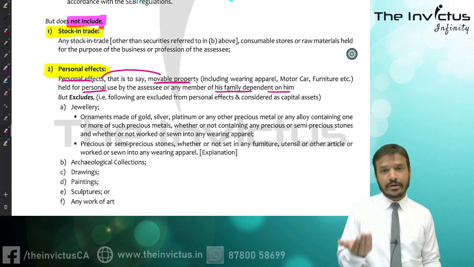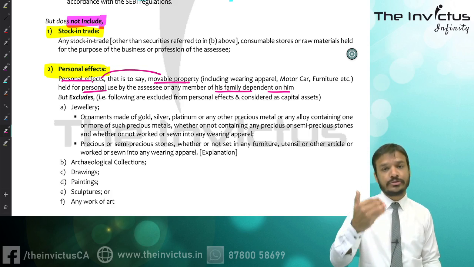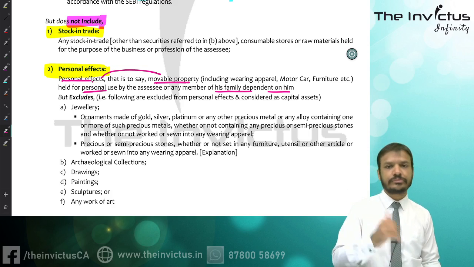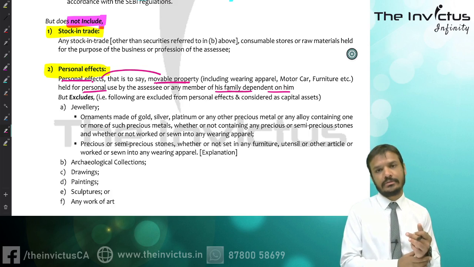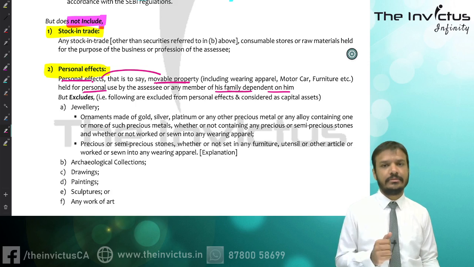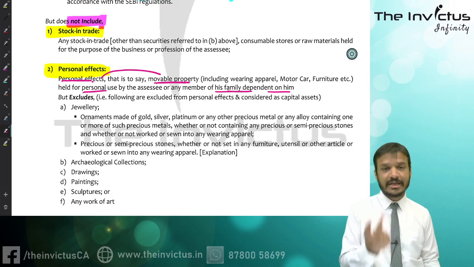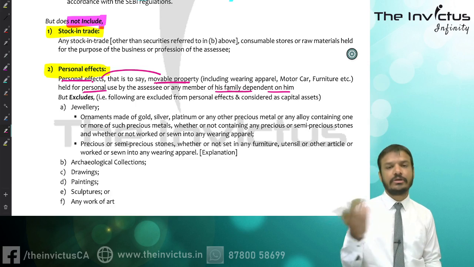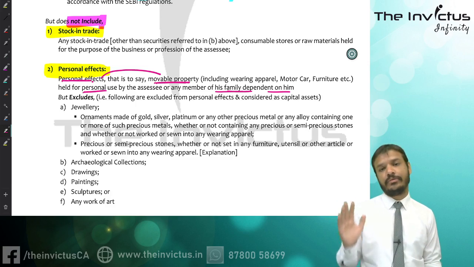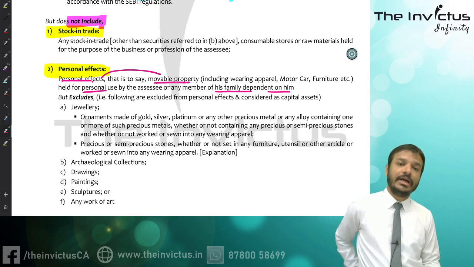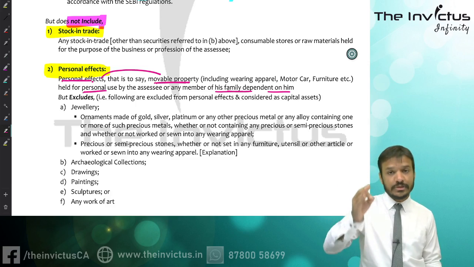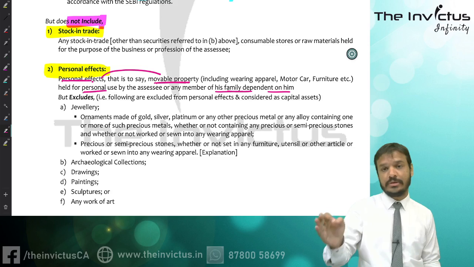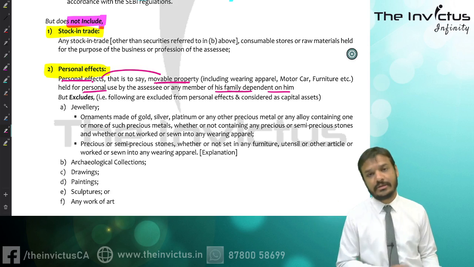For example, I have another car which is used by my younger brother, and he is dependent on me, and once again it is a personal effect. If I am selling that car, it is not a capital asset, so it is out of the purview of capital gain. So any kind of movable property for personal use is not a capital asset.